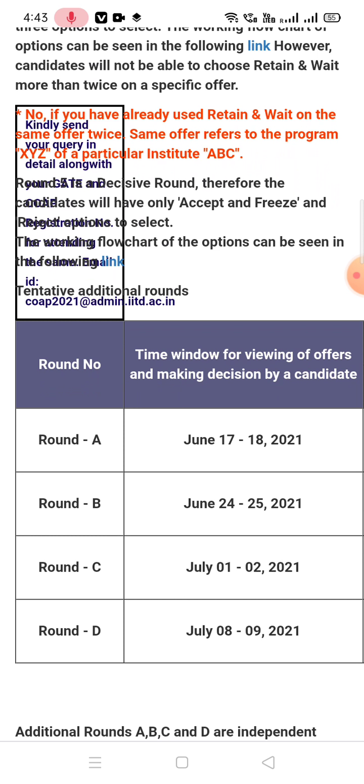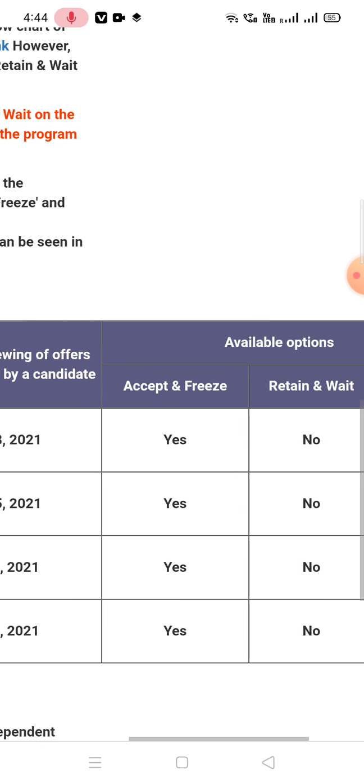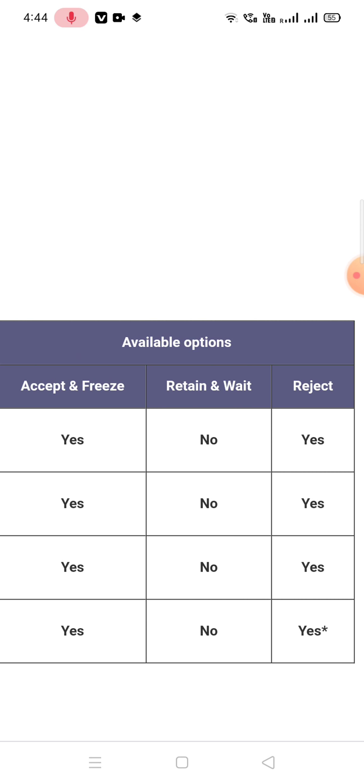Suppose you have already got an offer from any IIT, like IIT Mandi, in any subject. You are thinking that in the additional round you may get a better offer. If you want to participate in the additional round, your previously allocated seat will be cancelled. Then only you can participate in additional rounds.